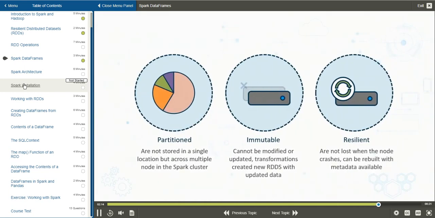And also, since data frames are simply higher level abstractions on RDDs, they share the same qualities. That is, they can also be partitioned across the nodes in a cluster, they are immutable, and they are just as resilient as RDDs.